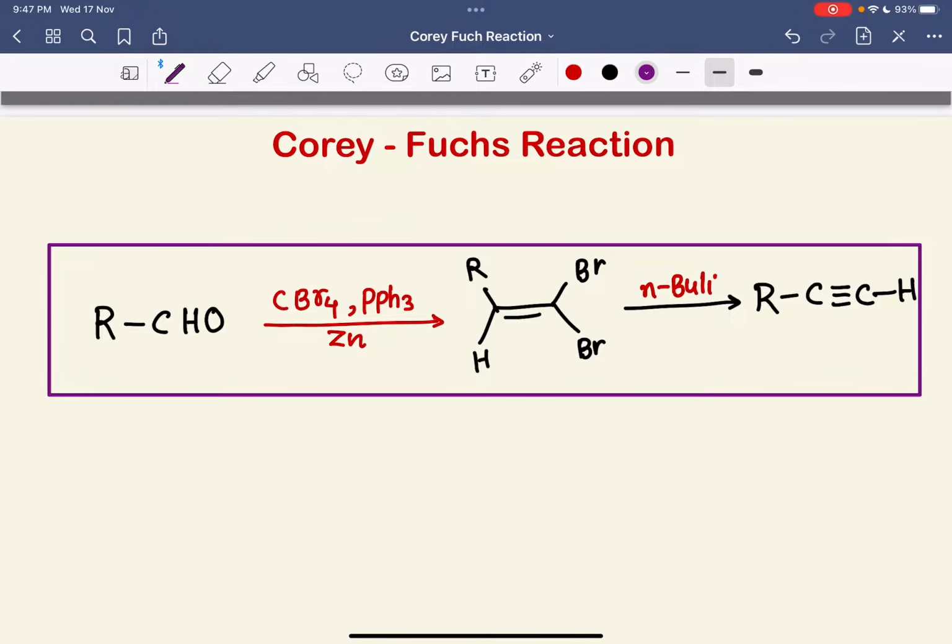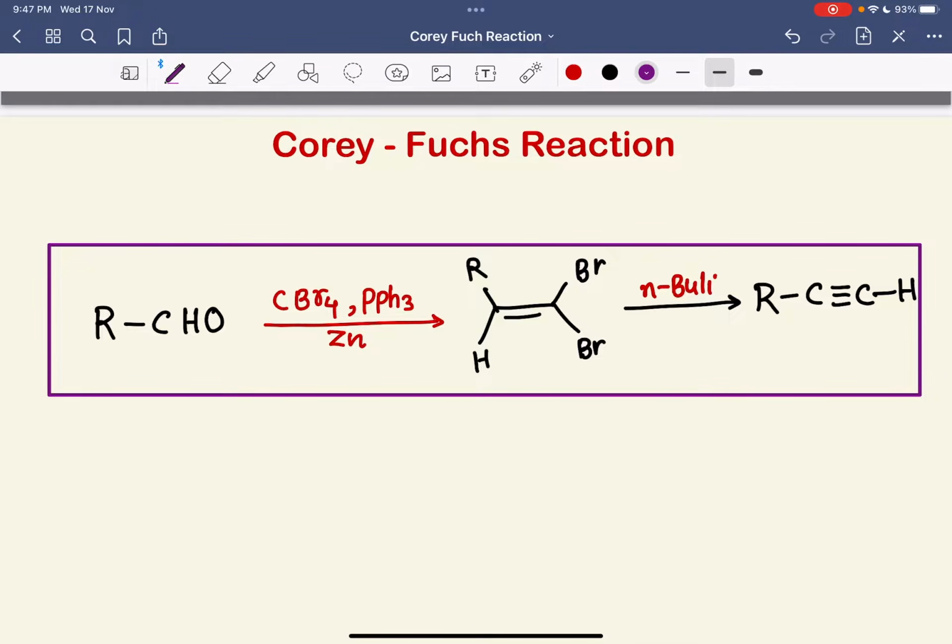Then I have taken n-BuLi, which, as you know, is basically a base, and after that you get an alkyne. So this is a general overview of this reaction, but we are interested in the organic mechanism of this reaction,